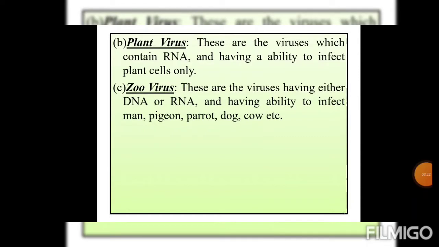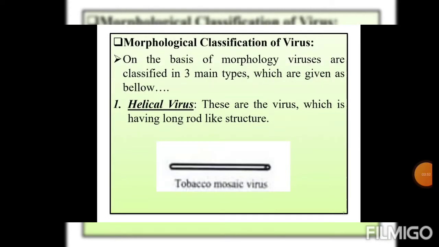Next classification, plant virus. These are viruses which contain RNA and have the ability to infect plant cells only. Next classification, animal virus. These are viruses having either DNA or RNA and having the ability to infect man, pigeon, parrot, dog, cow, etc. Okay students, these are some classifications on the basis of the specificity towards the specific host.